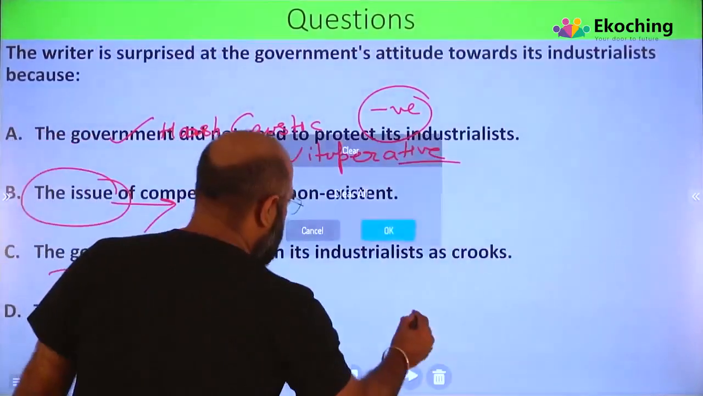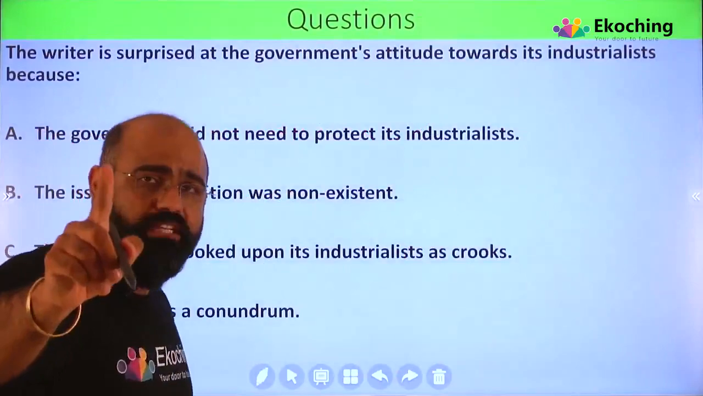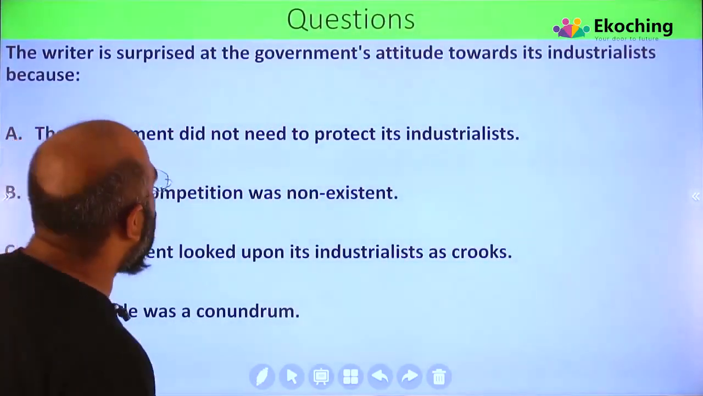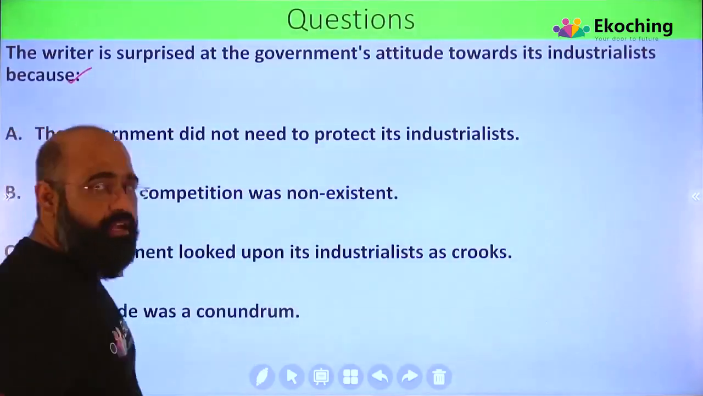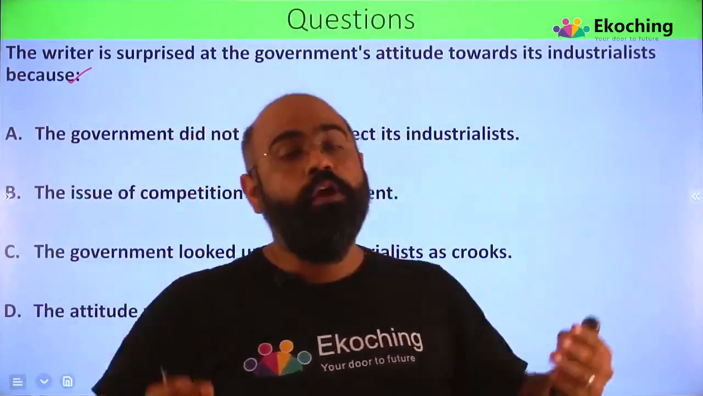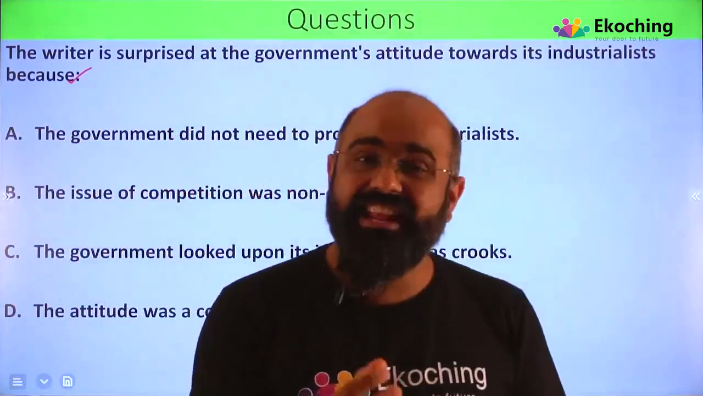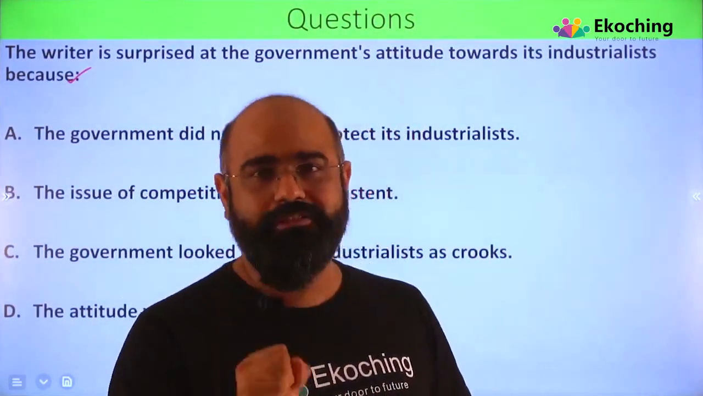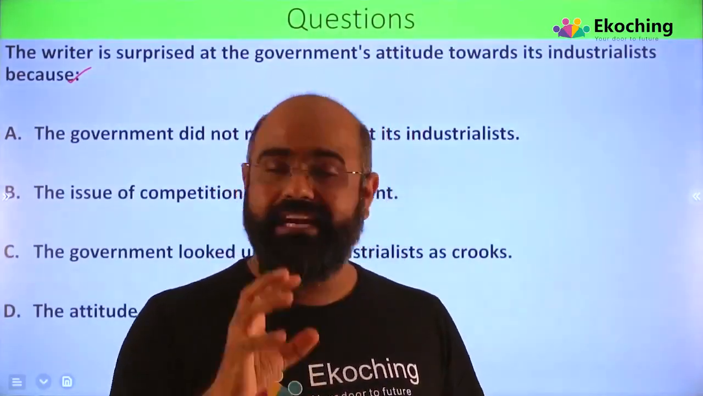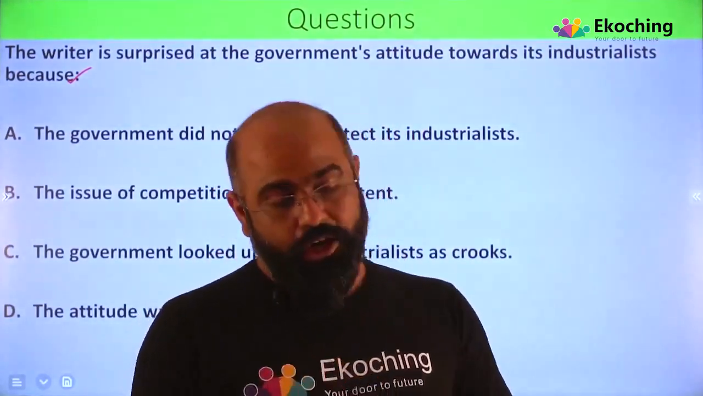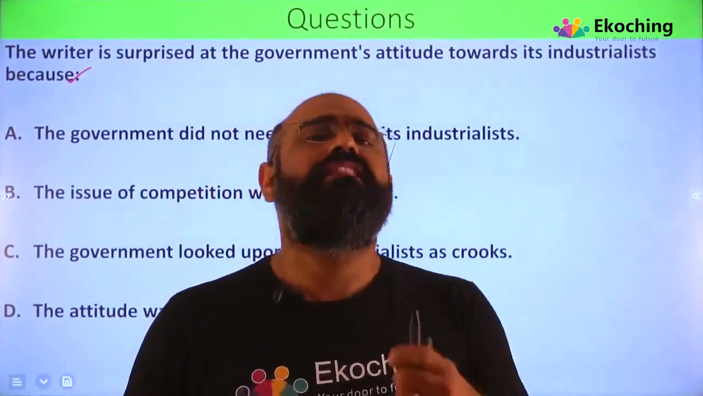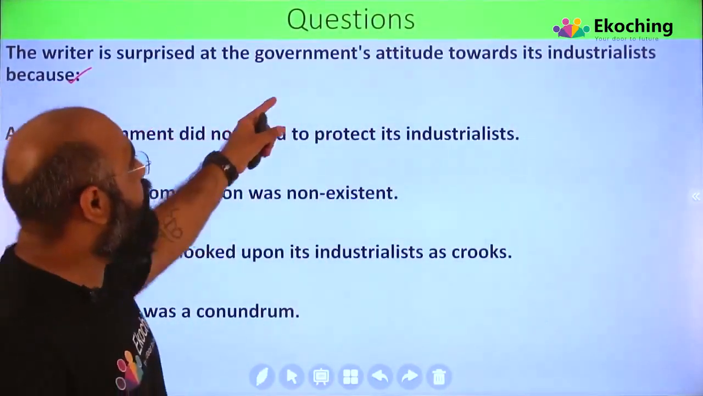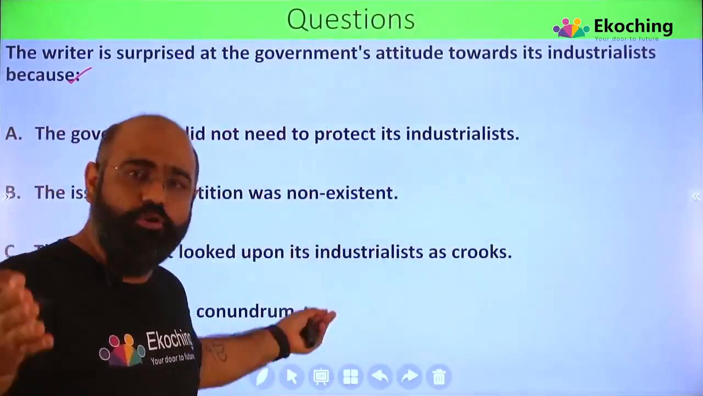The next question is, so the first one was a tone-based question. The writer is surprised at the government's attitude towards its industrialists because, let's retain, what did he say? He said, why shelter the industrialists? Despite you knowing they are crooks, despite you knowing that it is not healthy for the economy to let them enter into all those things, why is the writer surprised at the government's attitude towards industrialists? The answer is this, which I want to tell you.